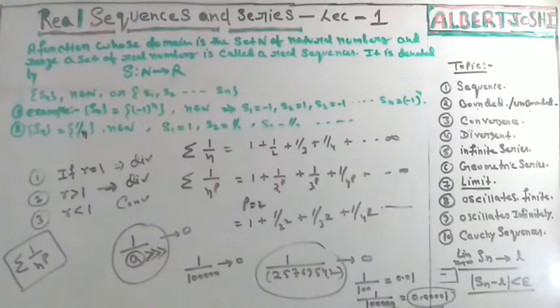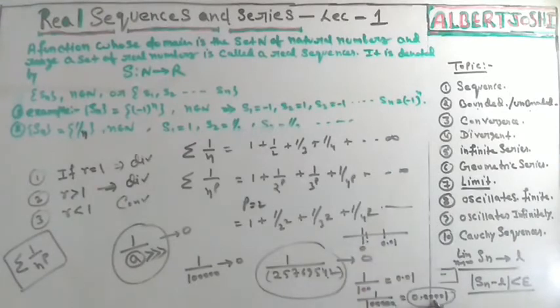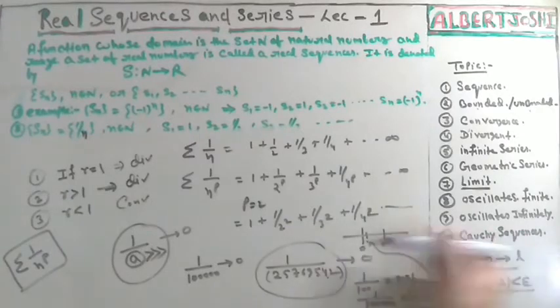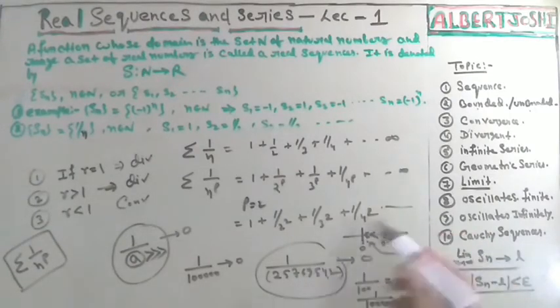Whenever you are increasing the lower part, then the overall value is converging to 0. It is going to 0. This is close to 0. You can see that this is 0 and this value is 0.01. Whenever you are increasing, this is going to 0. This whole value is going to 0 in this condition.